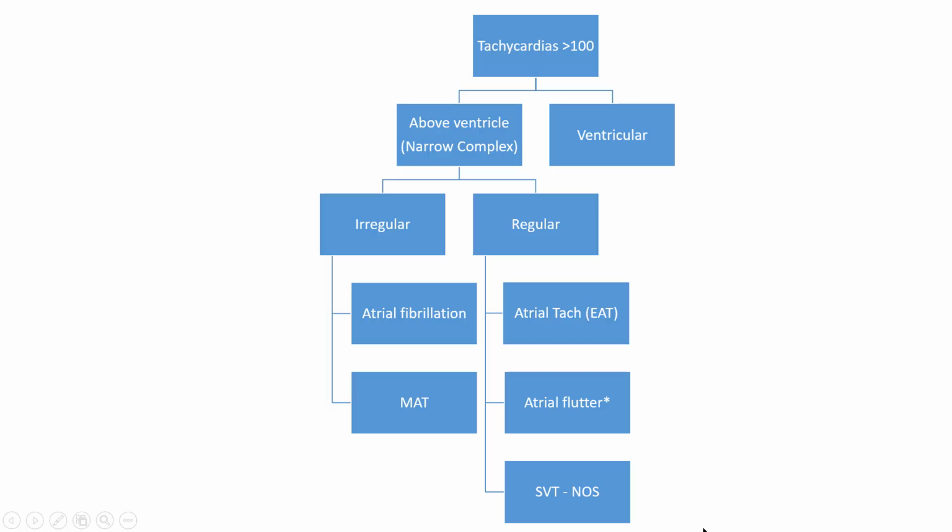So we just reviewed the tachycardias, which by definition have to have a rate greater than 100. We talked about ventricular tachycardias versus those that arise from above the ventricle, and as such are generally going to be narrow complex.